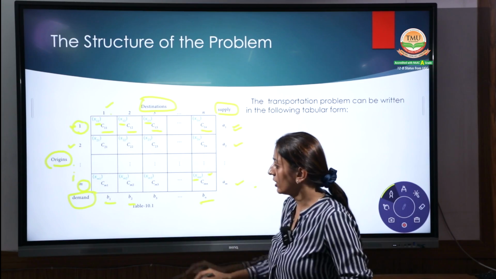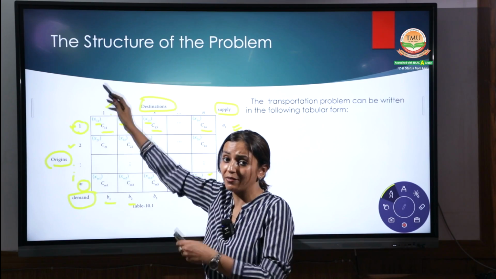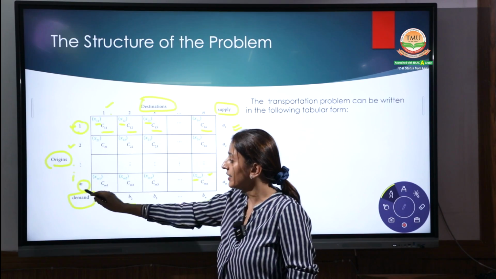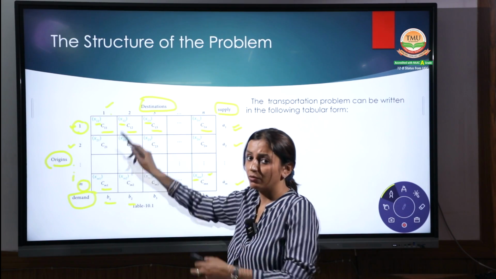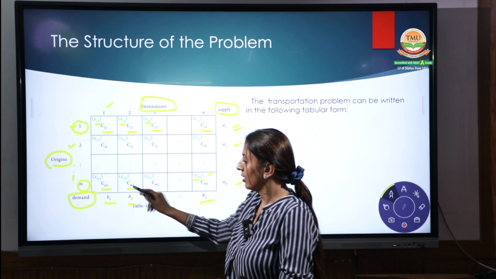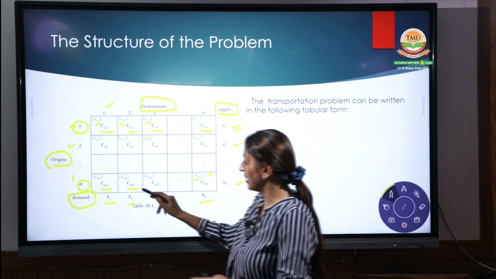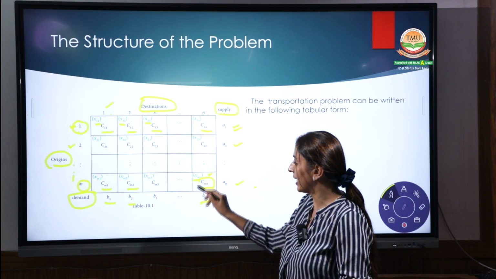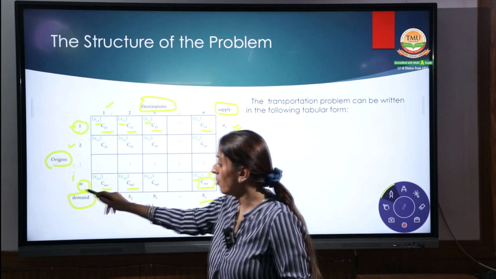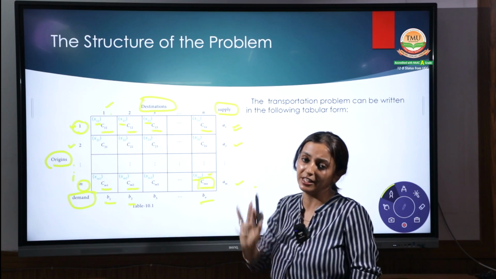Same continues with the M origins, the different sources from where we are transferring the goods: CM1, last source to the first destination, last source to the second destination, and so on, and the last one is CMN, the cost per unit from the Mth origin to the Nth destination.